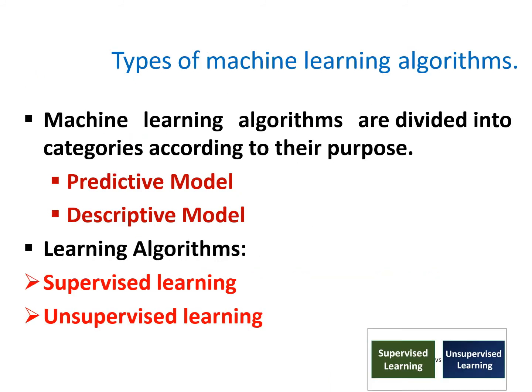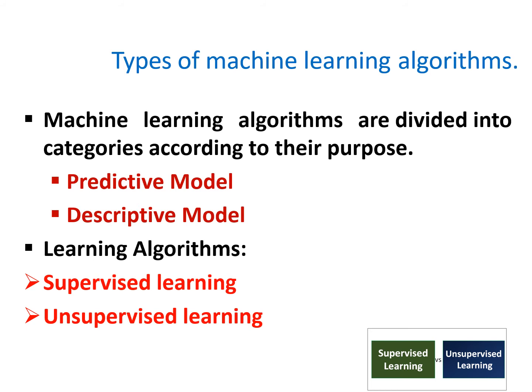Now we are moving to the major categories of machine learning algorithms. Machine learning algorithms are divided into two categories: predictive model and descriptive model. And based on these models, we are having learning algorithms, and these learning algorithms are categorized into two learning mechanisms: supervised learning mechanism and unsupervised learning mechanism.